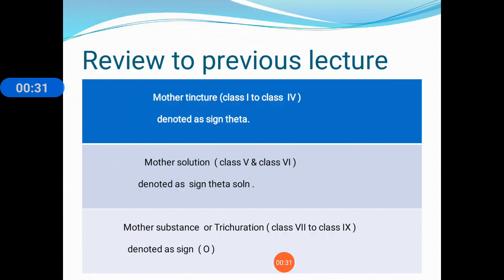The mother tincture includes class 1 to class 4. It is denoted as sin theta. Then mother solution includes class 5 and class 6. It is denoted as sin theta solution. Then in this lecture we are going to study about the mother substance or trituration. It includes class 7 to class 9. It is denoted as O.